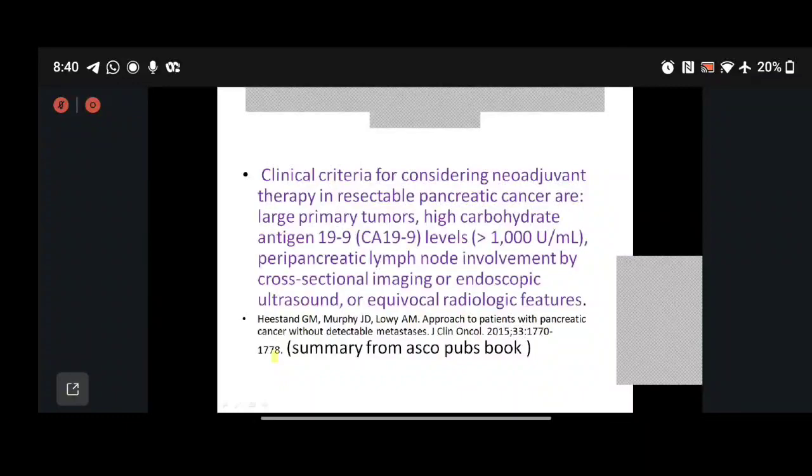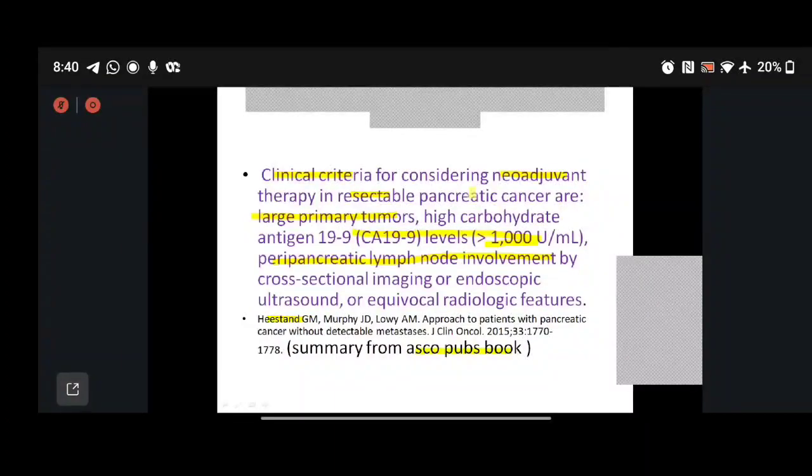There was a study by He Stand, which I got from ASCO Pub's ebook, which is saying that we should define the criteria of neoadjuvant in resectable pancreatic cancer: large primary tumors of more than 3 centimeters, increased CA19-9 levels of more than 1000, and N2 lymph node involvement by imaging. These are the criteria that can undergo NACT in resectable pancreatic cancer.